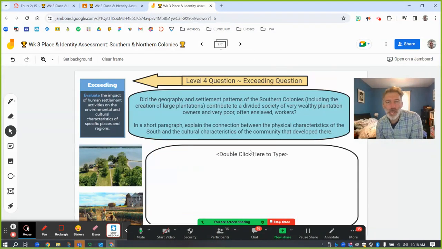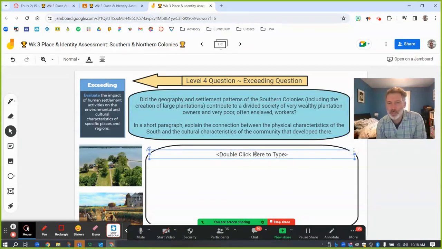And then this last one is a challenge question, but I really want everyone to try it because I've seen what you guys have been doing during your skill practices and during discussions. Here it's talking about the South now, and you're supposed to evaluate how the geography and settlement patterns of the southern colonies with the large plantations contributed to a divided society of very wealthy plantation owners and very poor, often enslaved workers. And so you just type your response there or record yourself talking.